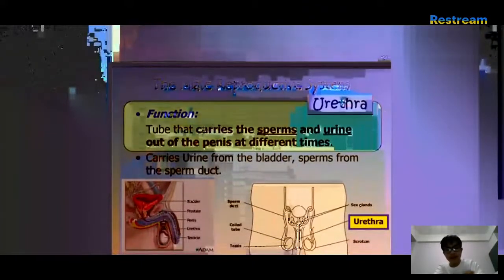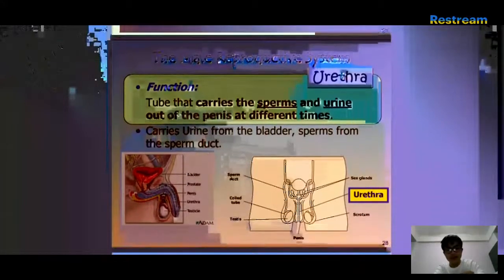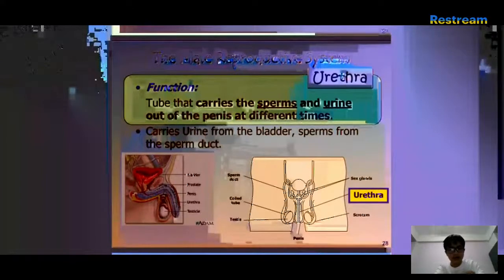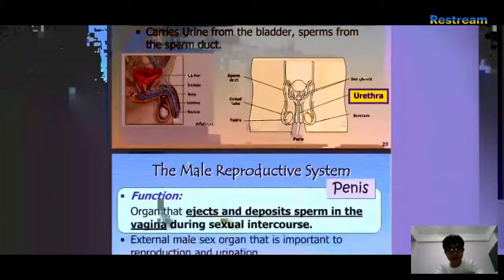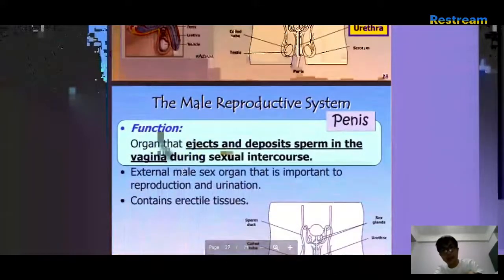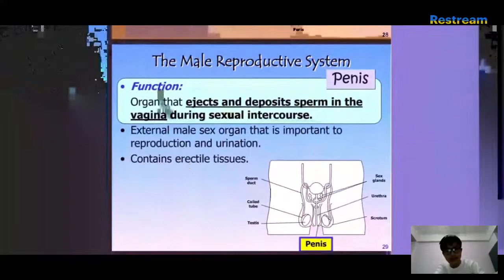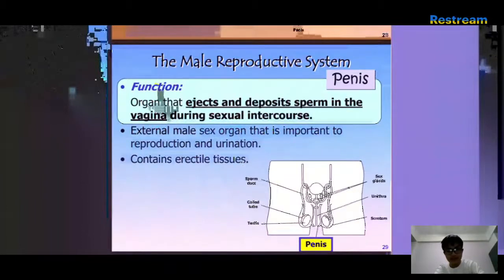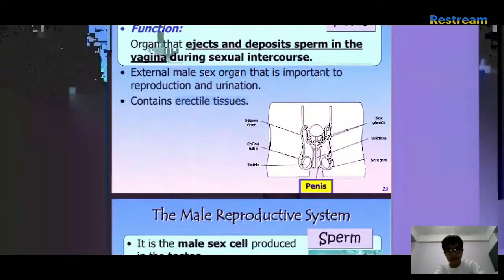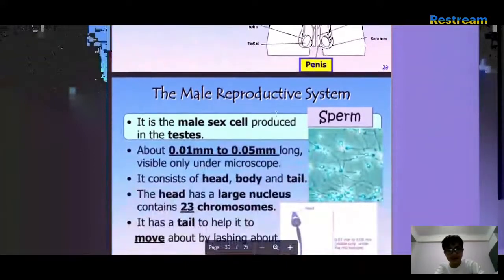Urethra. Tube that carries the sperm and urine. Oh, so it's the same. Oh, all right. Okay, at different times. So it carries the urine from the bladder and sperms from the sperm gland. Okay, so I mean makes sense. Okay, penis. The organ that ejects and deposits the sperm in the vagina during, you know, contains erectile tissues.